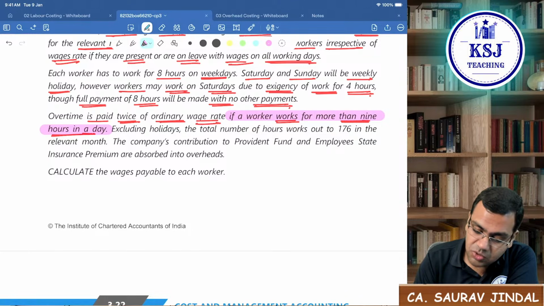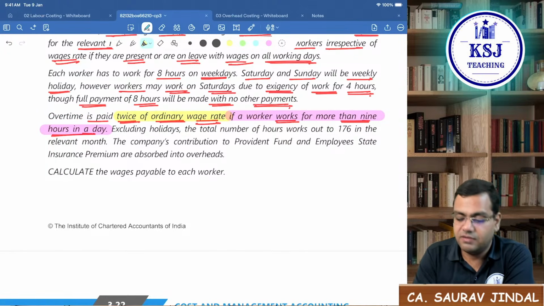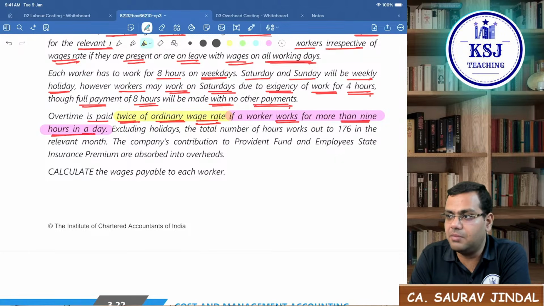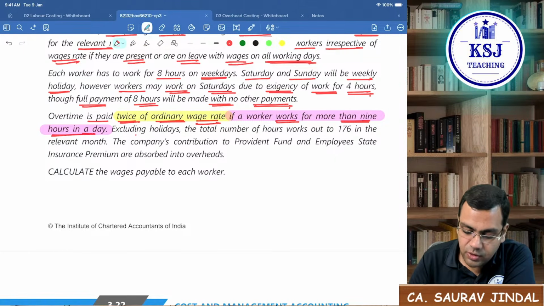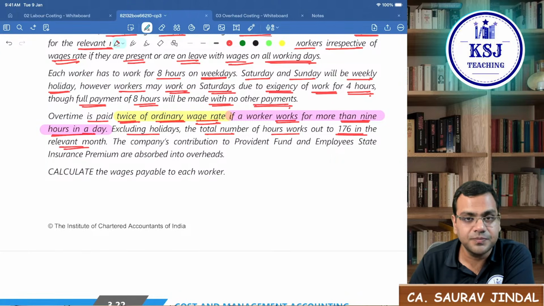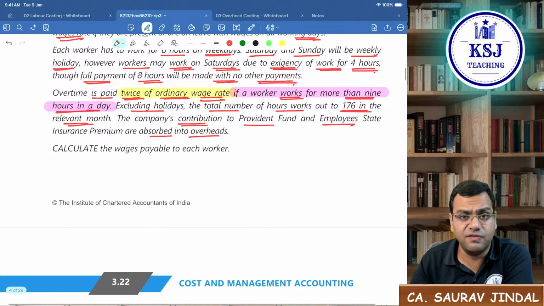And the overtime is to be paid how? The overtime is paid at twice the ordinary wage rate. Whatever is the ordinary rate, double will be the overtime. Okay. Excluding the holidays, the total number of hours works out to 176 in the relevant month. The company's contribution to Provident Fund and ESI are absorbed into overheads. Fine. That is not a part of labor cost.